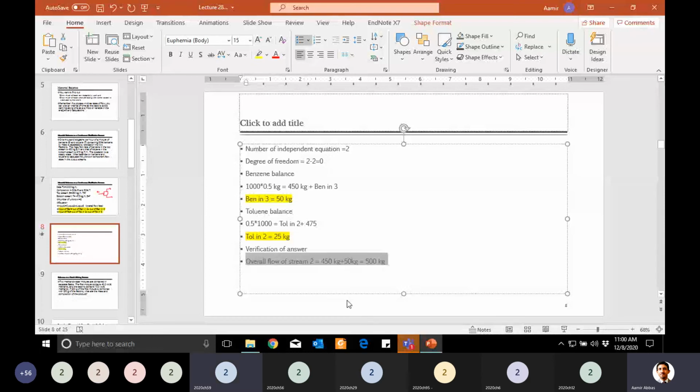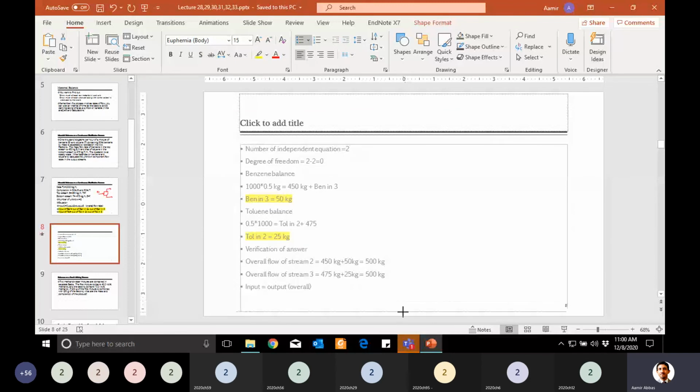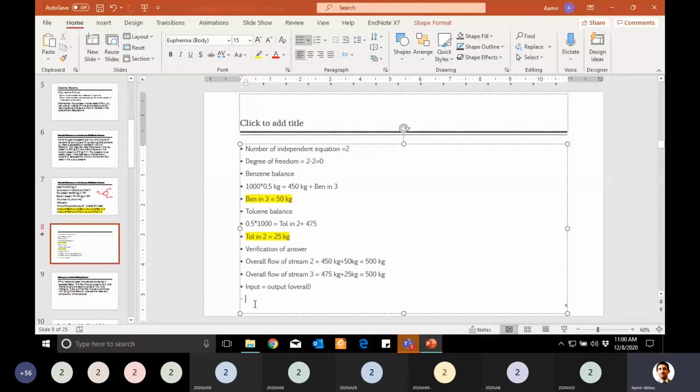And overall flow rate of stream 3, how much was it? 25 plus 475. Yes, 475 kg plus 25 kg. So it is also equal to 500 kg. So now if I write input is equal to output overall, this is the first equation for balance which I wrote. I'm not using that equation for the solution. I'm just using that equation to verify my answer.